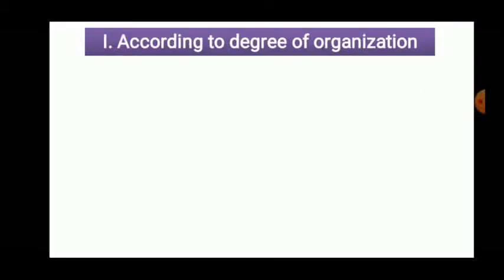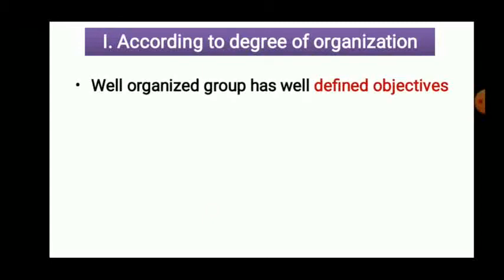Now the major part of this topic is the classification of groups. There are a number of types of classification. In each type, again different subtypes are there. So the first one is classification according to degree of organization. Now what is the degree of organization? First of all we will see the classification of groups according to degree of organization.